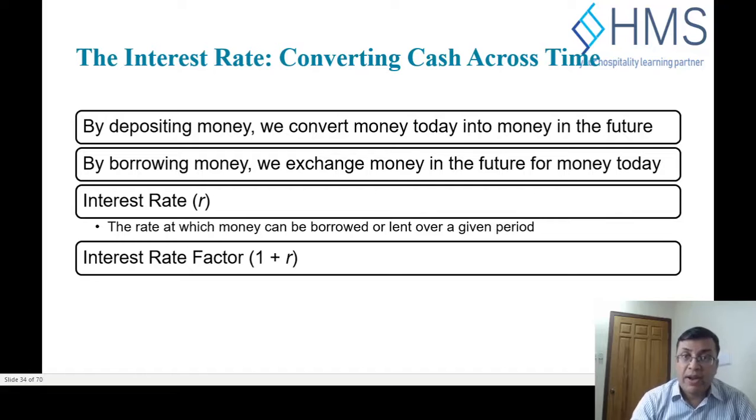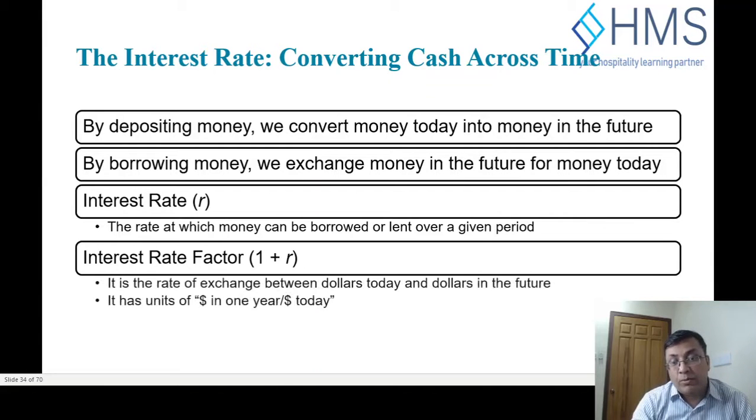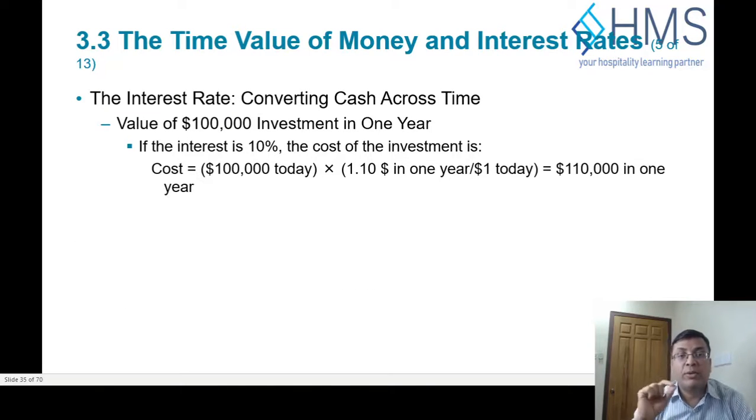The interest rate factor is 1 plus r, and it is the rate of exchange between the dollars today and in the future. It tells us how many dollars in the future $1 today will be, or how many dollars of the future are worth today, and vice versa. For getting the future value, we multiply it. For getting the current value, we divide it, which we're going to learn in the future. So let's take an example.